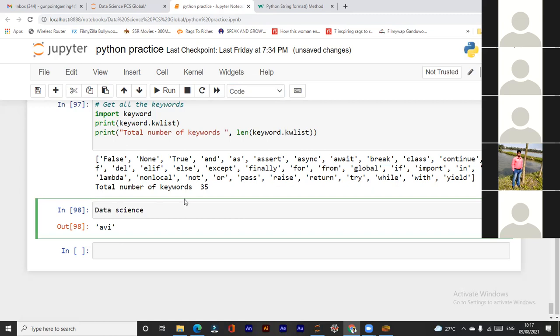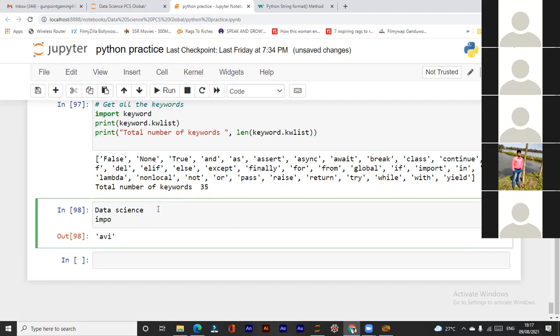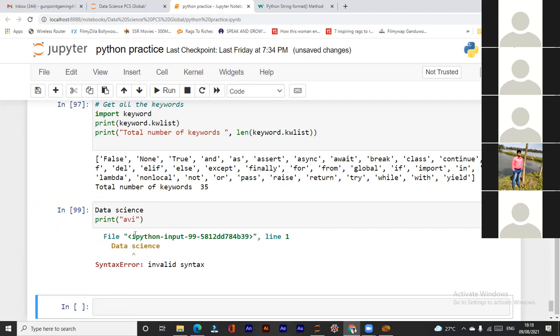Like I write data science, and import also, and print.